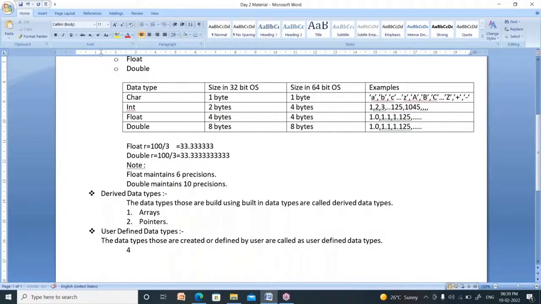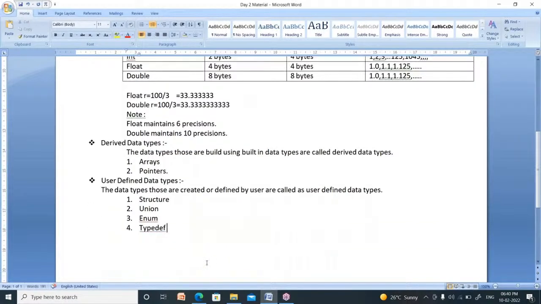How many types of user defined data types are there? Four types. One is structure. Second one is union. Union is one of the user defined data types. Enum, which means enumerator, is also one of the user defined data types. Fourth one is typedef. It is also one of the user defined data types.